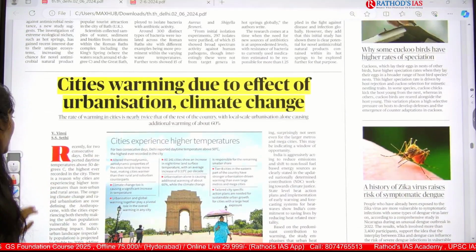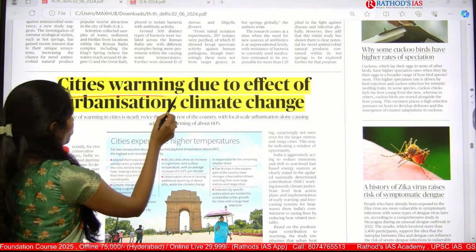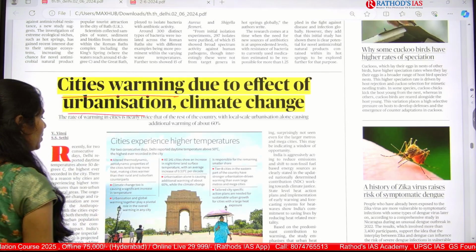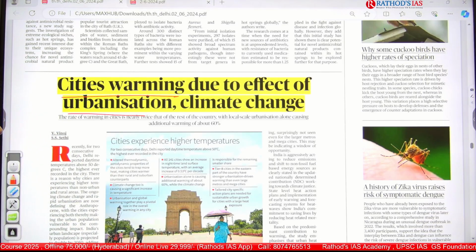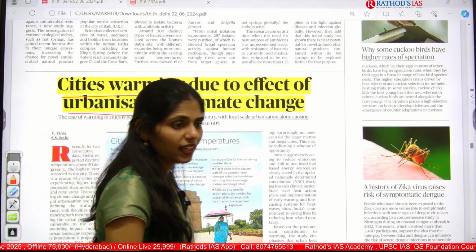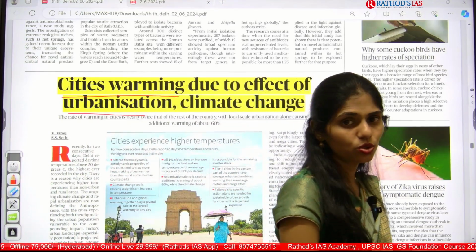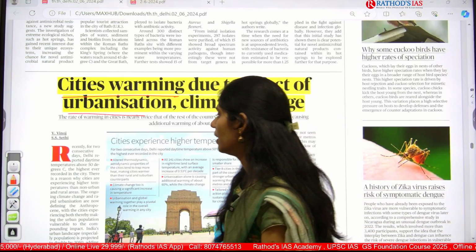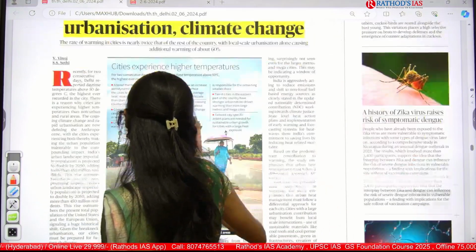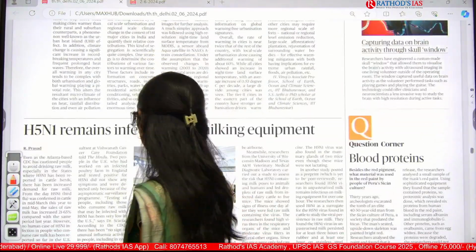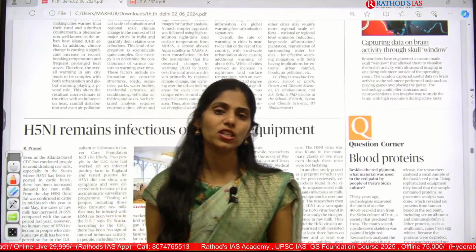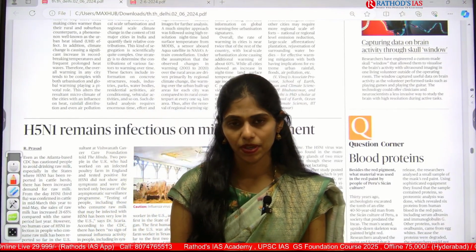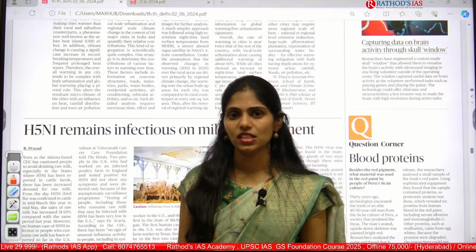In this science page you can see cities warming due to effect of urbanization, climate change. So already we discussed this topic in great detail. So go back at least 2 to 3 days in the videos, revise this topic and do some research regarding it. So this is the only article which is important in today's Hindu newspaper, from the science section.